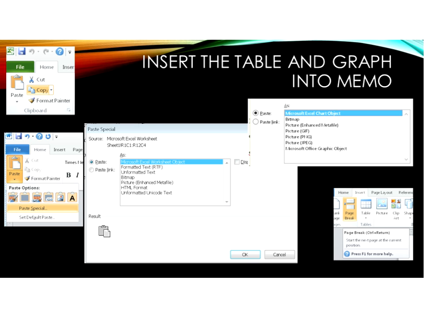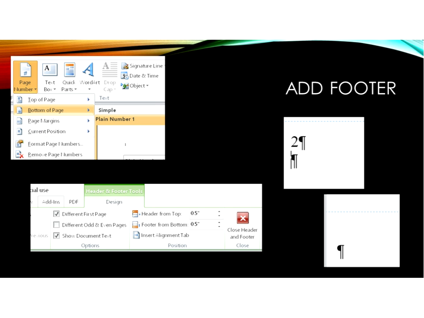To have the second page, you go to the bottom of the first page and insert a page break, which is also on this insert menu. The easiest way to do the footer is to click on the second page and then go to the insert menu and choose page number, bottom of page, and pick one of those numbers.